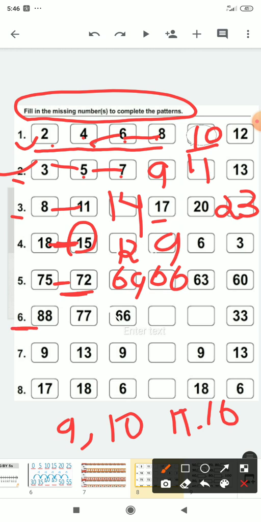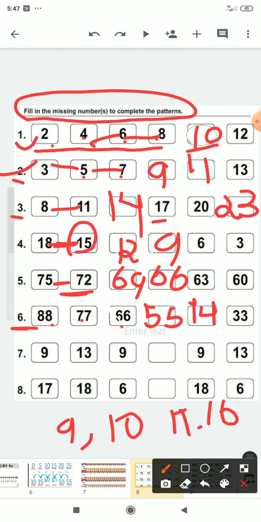Now question 6. 88, 77, 66, 55, 44 and 33. Okay, children, I hope you are all enjoying it very much. It is a little bit tough because it is new, but if you practice daily, it will not be new and you will enjoy it, understand it very properly and find it very entertaining also.